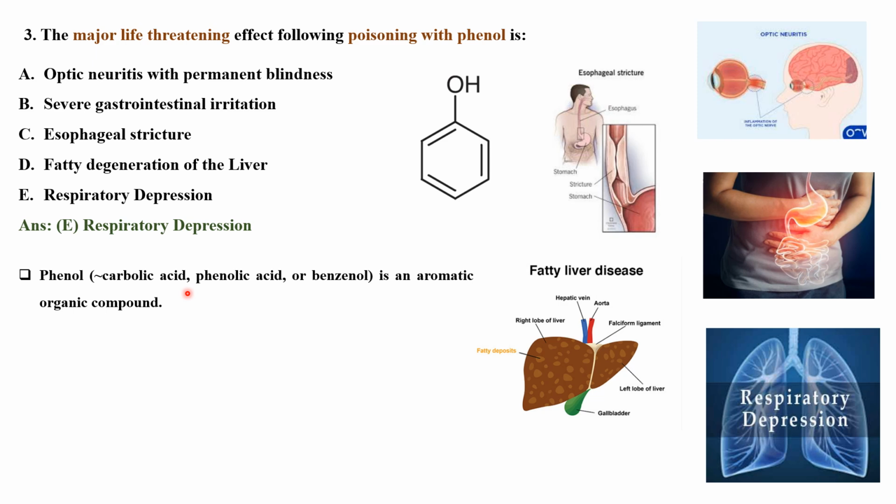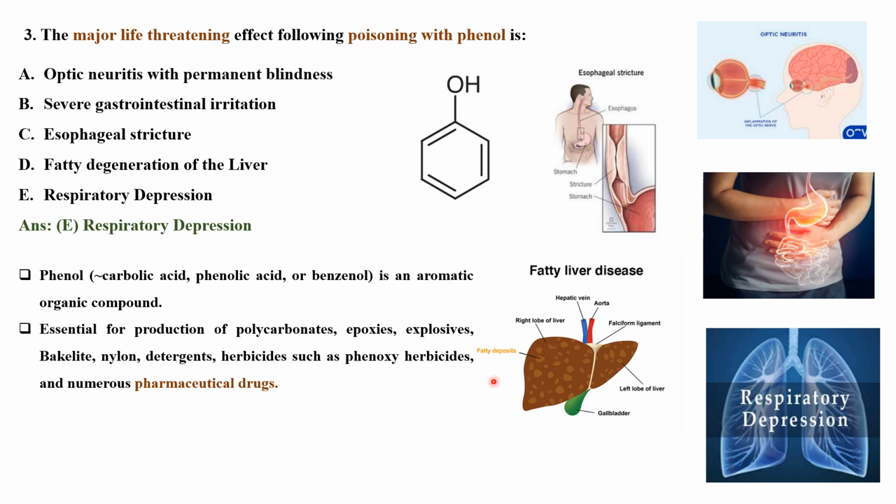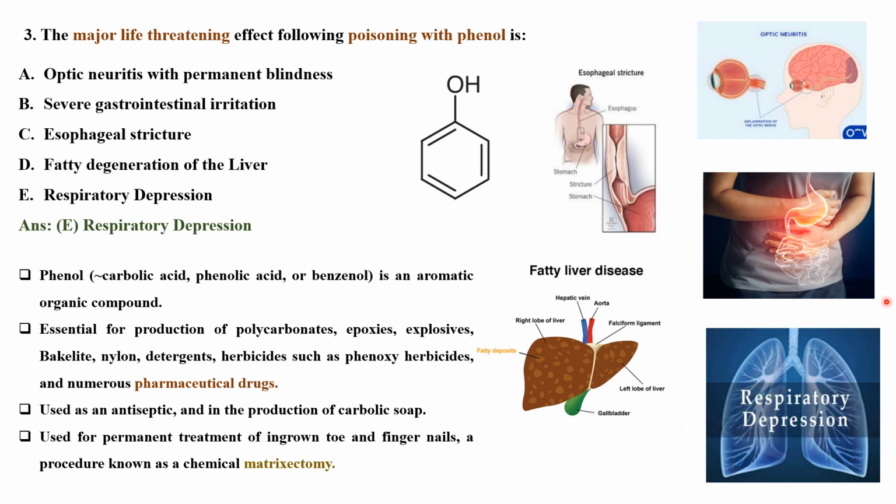Phenol, carbolic acid, also known as phenolic acid or benzenol, as I said, a benzene structure with an OH group, is an aromatic organic compound. Essential for production of polycarbonates, epoxides, explosives, bakelite, nylon, detergents, herbicides, phenoxyherbicides, and numerous pharmaceutical drugs. So you can clearly see that in the preparation of pharmaceutical drugs, phenol is used as one of the key reagents. Used as an antiseptic and in the production of carbolic soap.